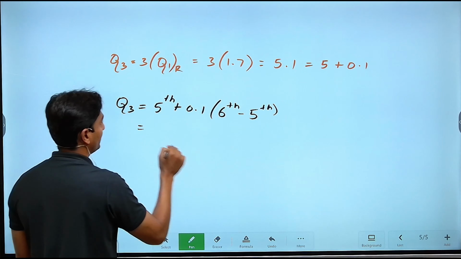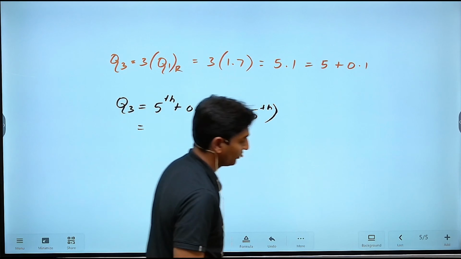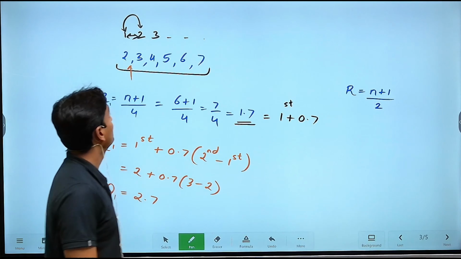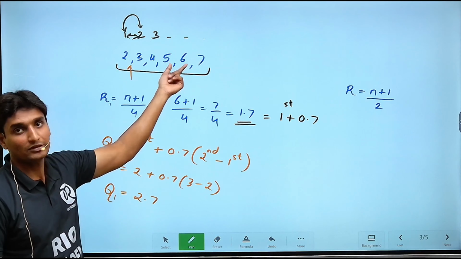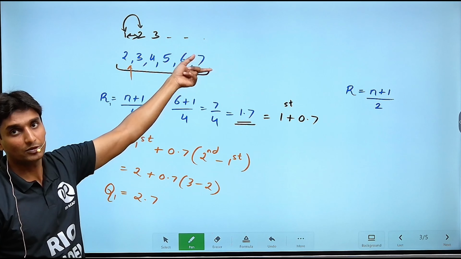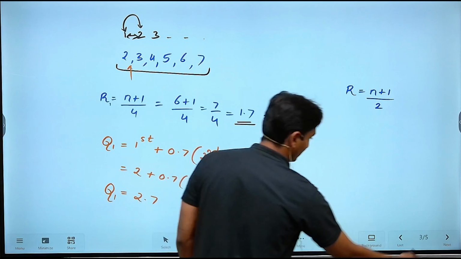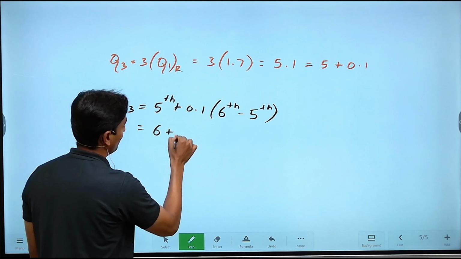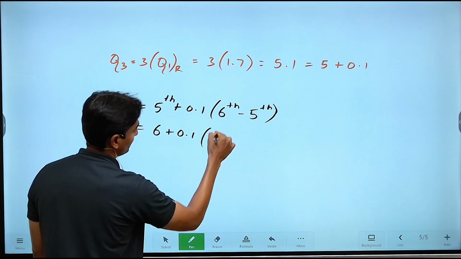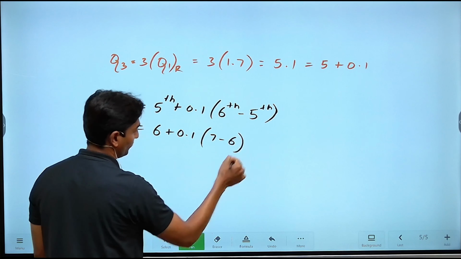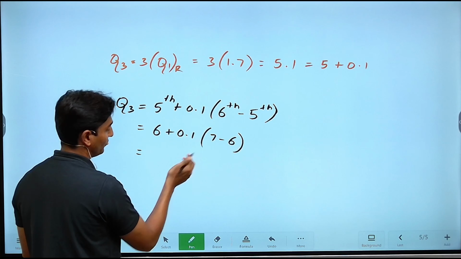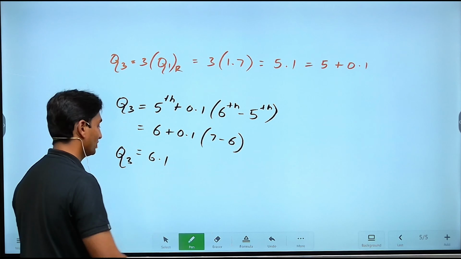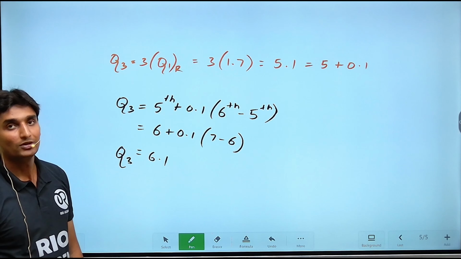Now substitute the values you have been given in the series. The fifth term is 6, the sixth term is 7. So the fifth term 6 plus 0.1 multiplied with (7 minus 6), 1 into 0.1 is 0.1, and 6 plus 0.1 is 6.1. This is what your third quartile will turn out to be.